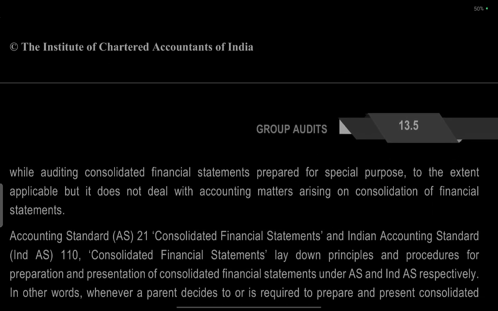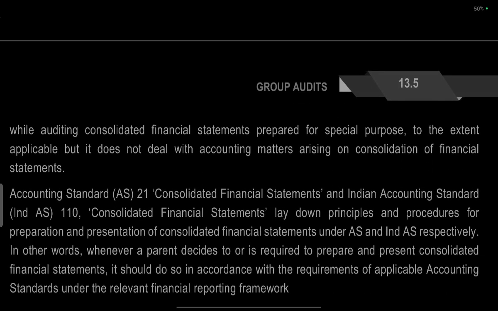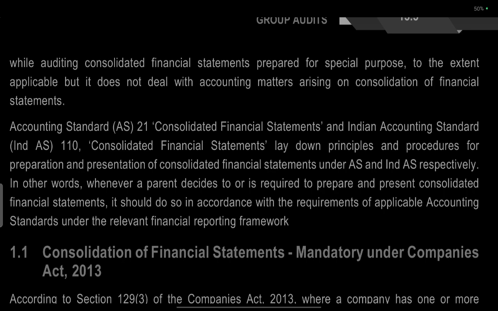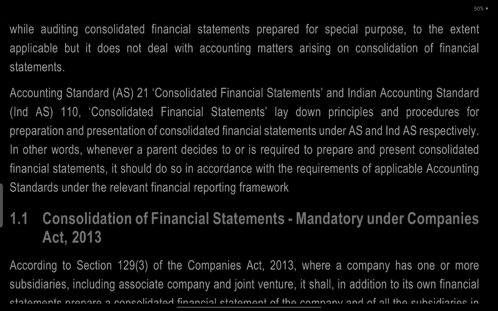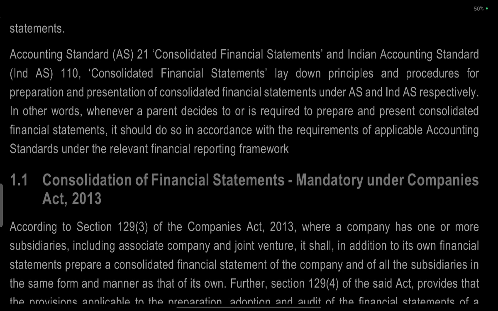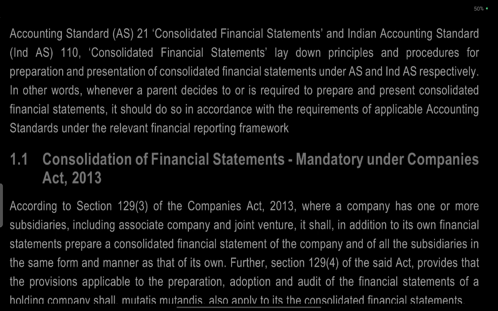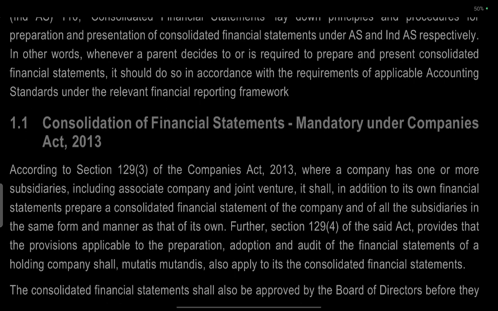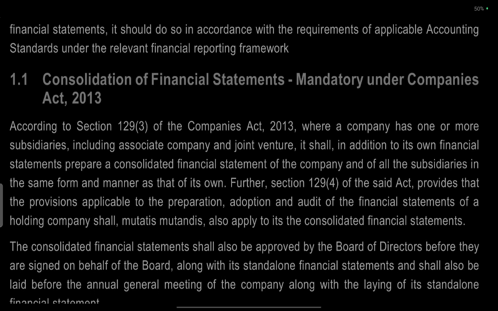The guidance note can be used while auditing consolidated statements prepared for a special purpose, to the extent applicable, but it does not deal with accounting matters arising from consolidation of financial statements. Accounting Standard AS 21, Consolidated Financial Statements, and Indian Accounting Standard Ind AS 110, Consolidated Financial Statements, lay down the principles and procedures for presentation of consolidated financial statements under AS and Ind AS respectively. In other words, if the parent decides to, or is required to, prepare and present consolidated financial statements, it should do so in accordance with the requirements of the applicable accounting standard under the relevant financial reporting framework.